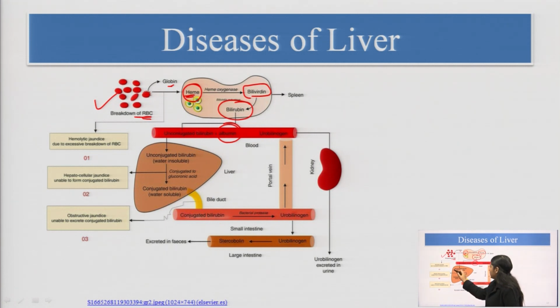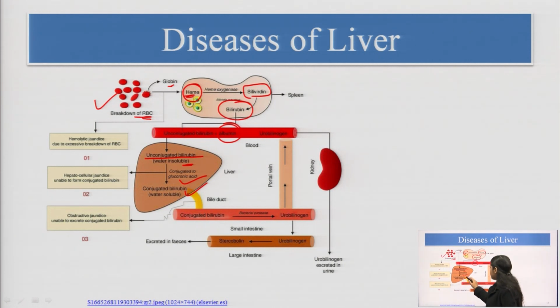In the liver it is known as unconjugated bilirubin, which is attached with the albumin. That is a water insoluble form. In the liver it is conjugated with glucuronic acid. When the bilirubin is attached with glucuronic acid, it is called conjugated bilirubin.